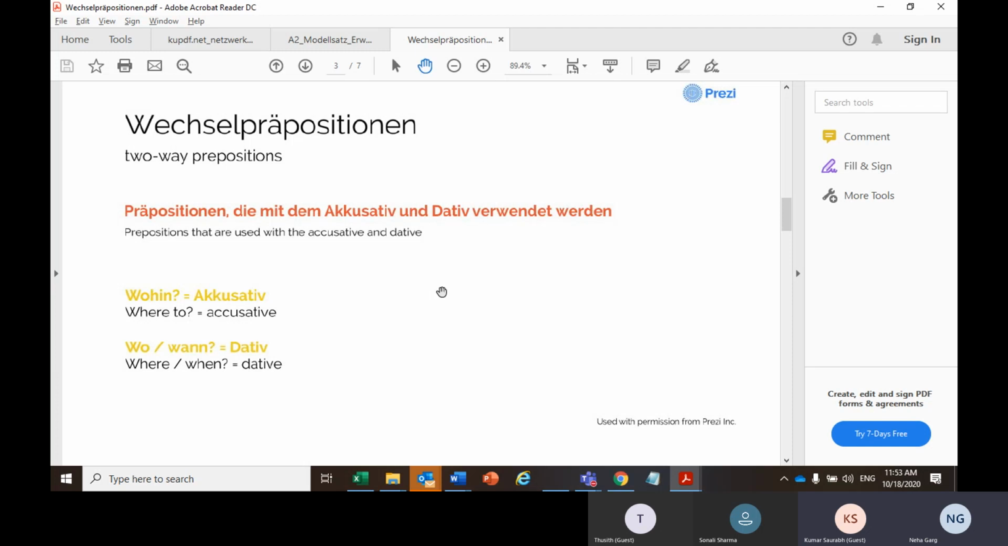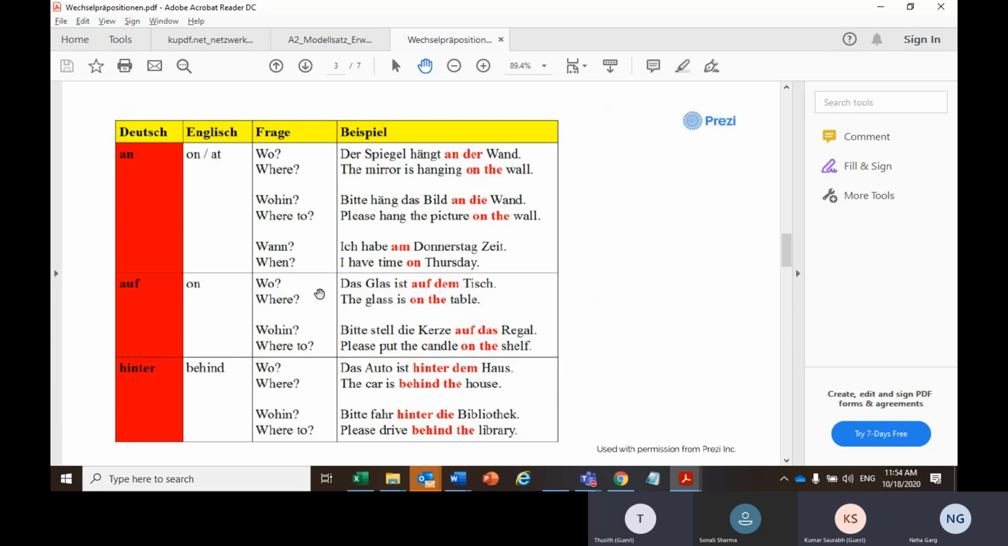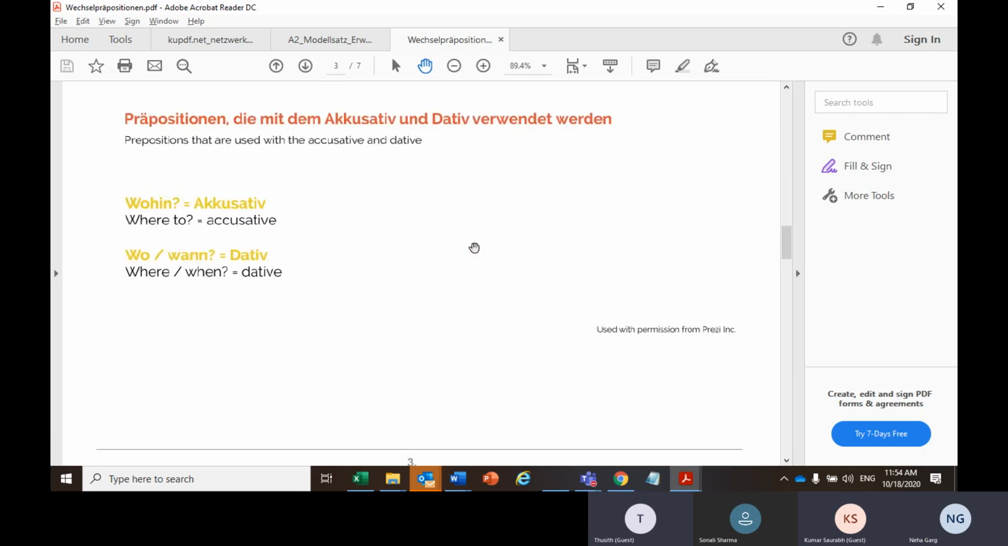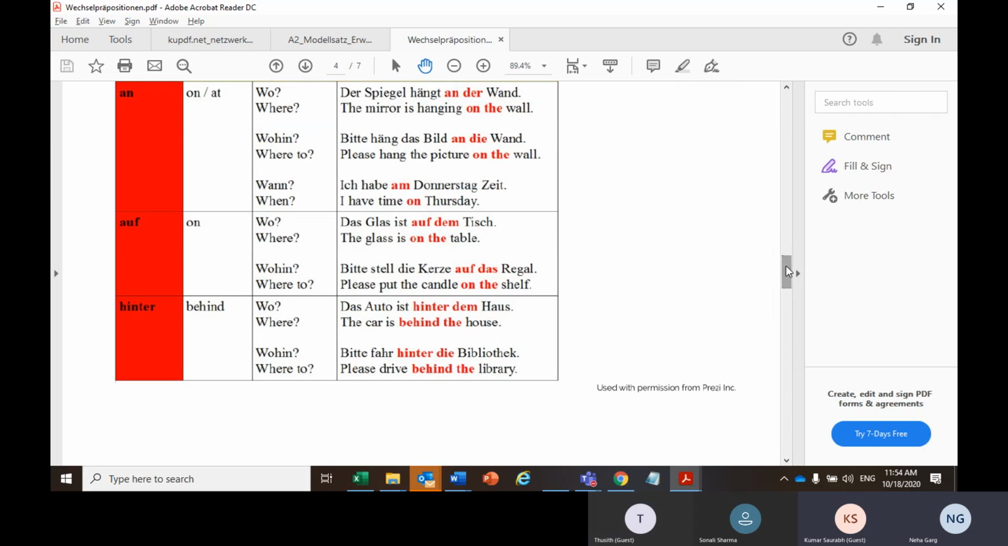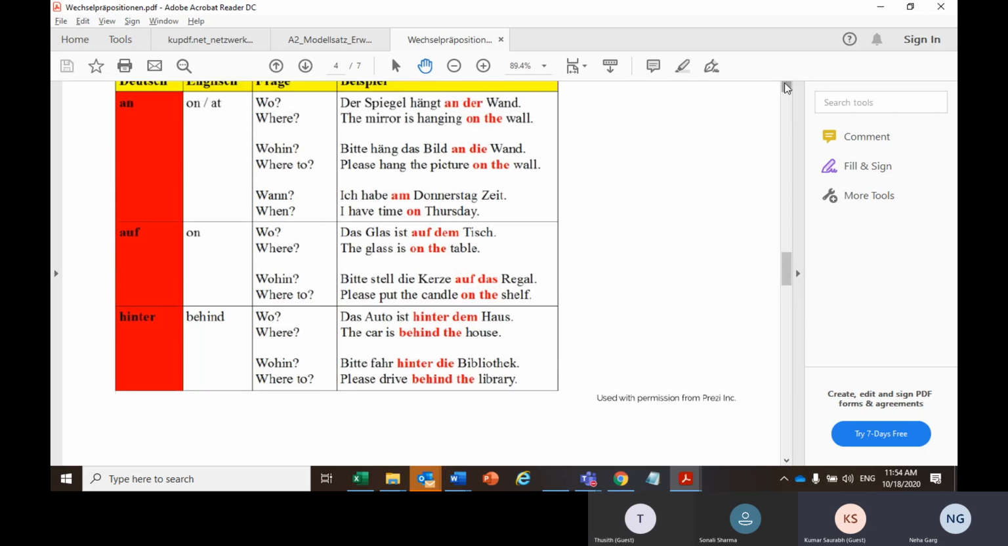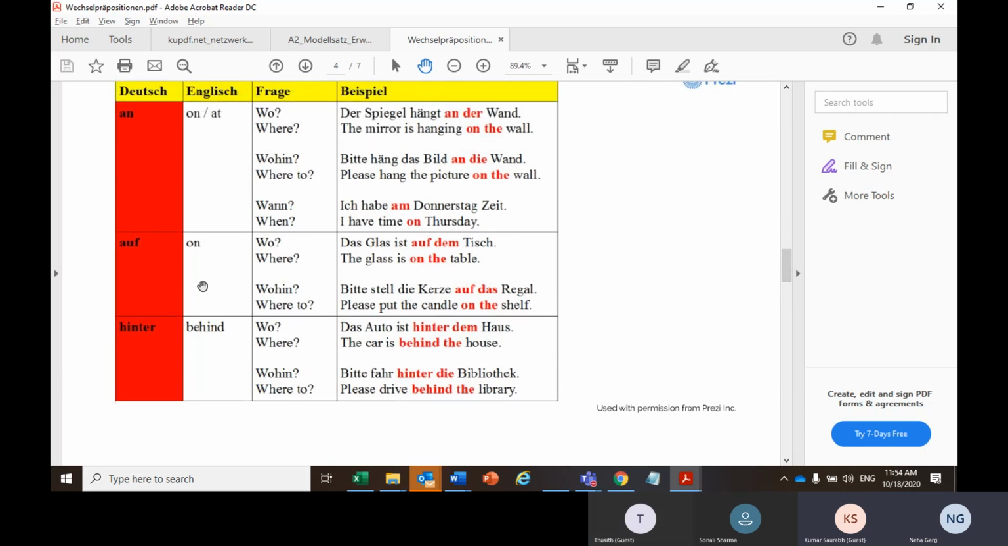If there is any movement in your action, or wohin is the case, that will be accusative. But something which is there already, and wo is the case, that will be dative. So if there's any movement, then we use the accusative, and if there is no movement, something which is there already, that will be dative. For each preposition, I am giving some examples, so this concept will be clear.